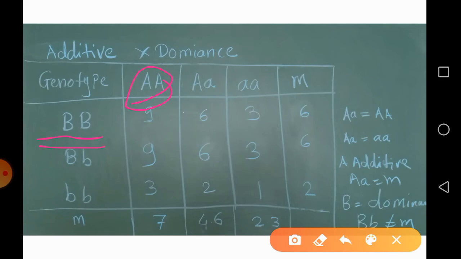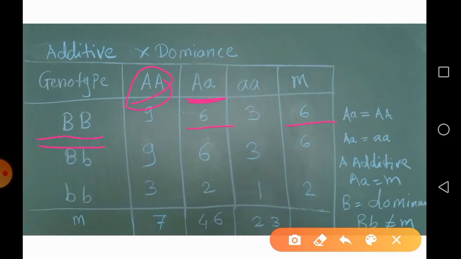In that case, the heterozygote from the cross between capital A and small a has the same value as the mid parent value.